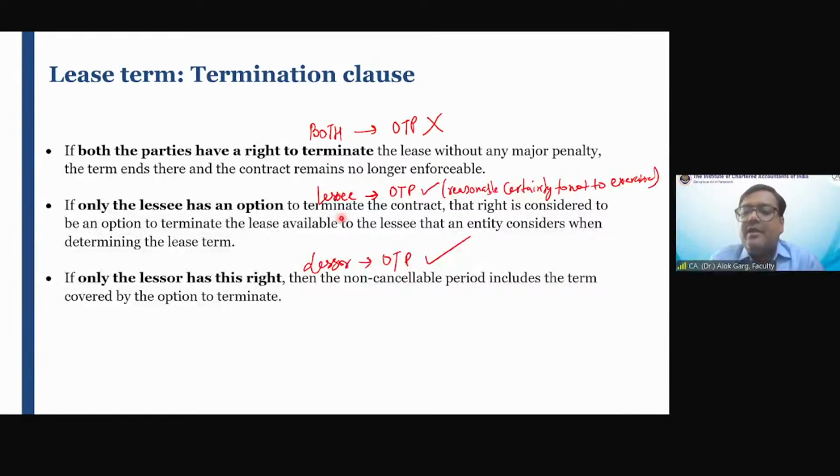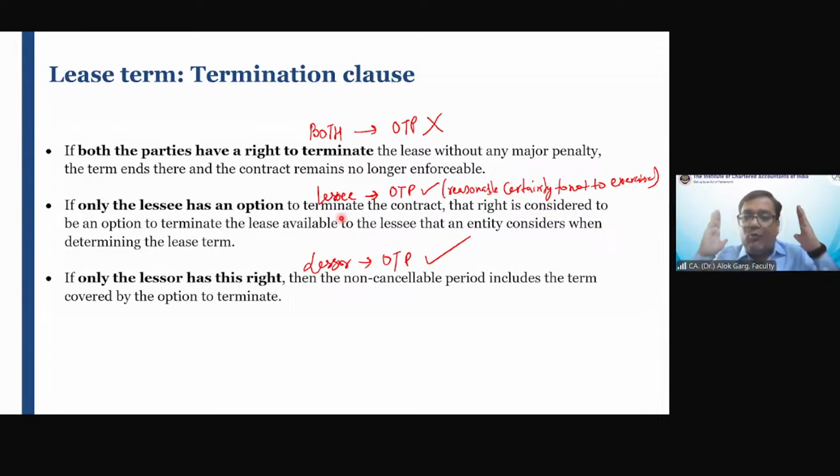For example, there is a contract of 10 years. 6 years is a non-cancelable period. In the last 4 years, any party, being a lessee or a lessor, can cancel the contract by giving, for example, a 1-month notice. This means the cancellation right is with both the parties to terminate the lease without any major penalty, right? Without any penalty, both parties can cancel the contract. Or if any of the parties cancels the contract, they have to pay 1 month rental. So it is not a significant penalty.